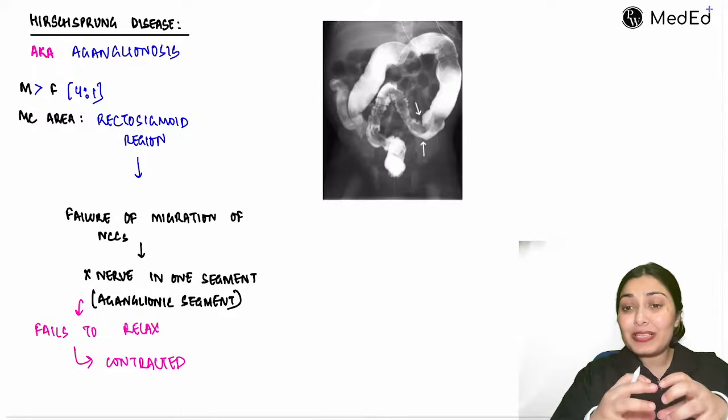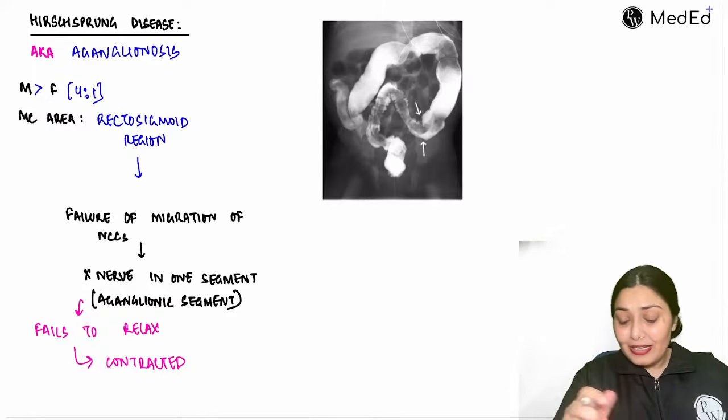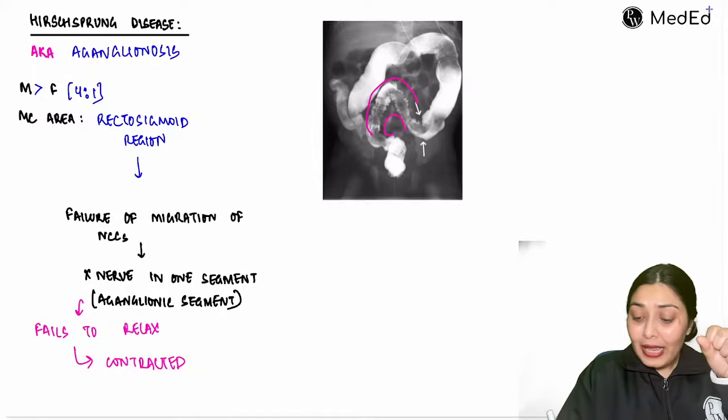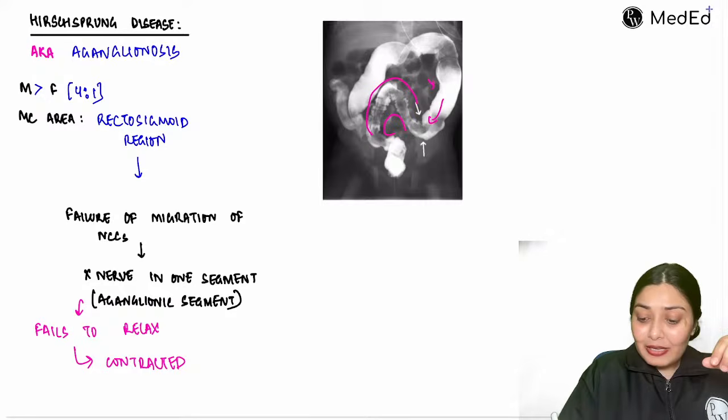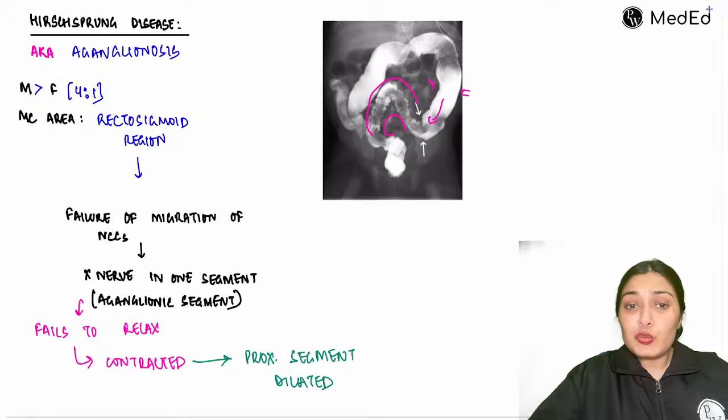And what will happen to the segment that is just prior to that contracted segment? That will get dilated. So look here. This is the affected segment. It is contracted, and because the segment is contracted, my fecal matter won't get passed through. So my proximal segment will get dilated. This is what happens in cases of Hirschsprung disease.